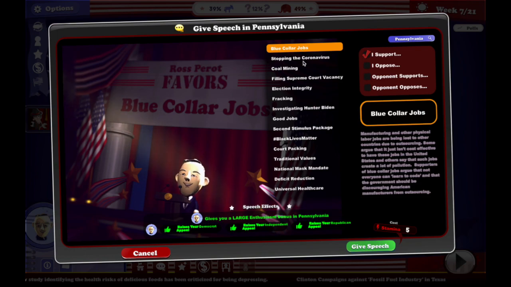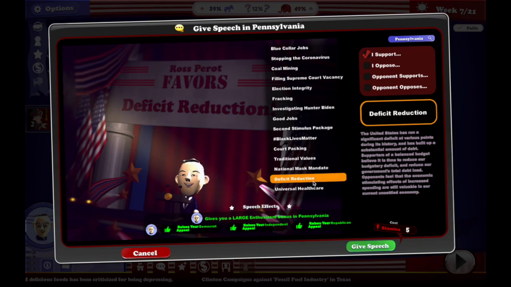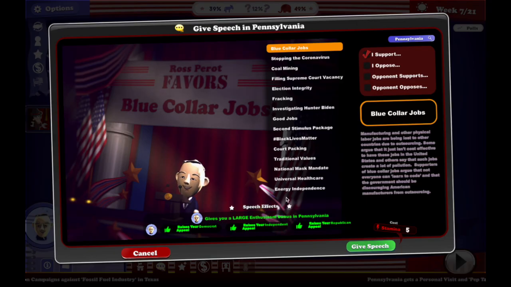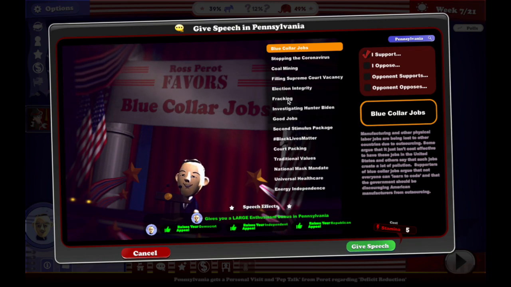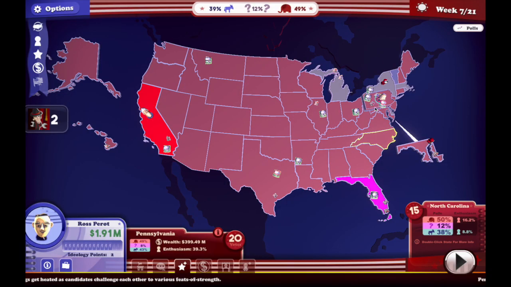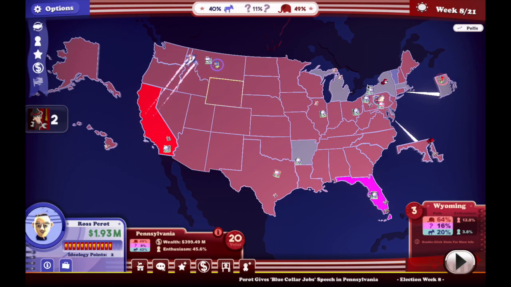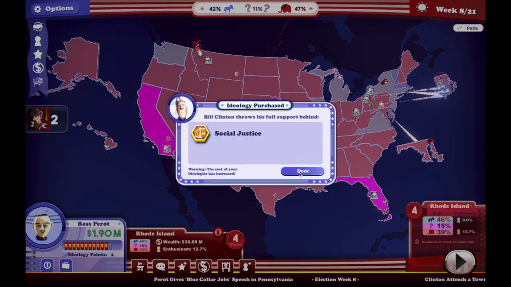We'll give a speech about deficit reduction for sure. I wonder how much that made deficit reduction rise up the ranks in its importance. Let's see, where is deficit reduction here? I don't even see it. Well, now we're talking about blue-collar jobs. And go to the next turn. Town hall has appeared for us. Gonna go get this town hall.